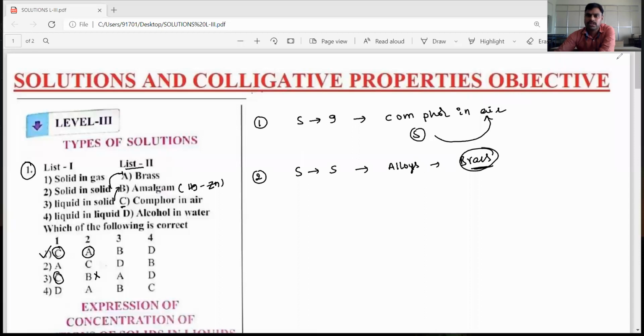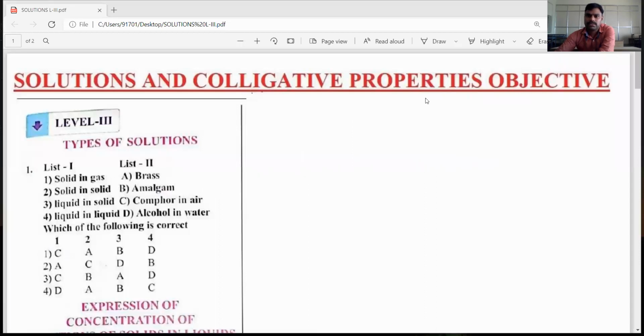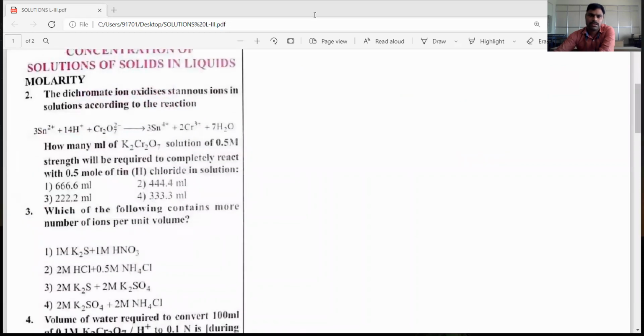What is the given second question? We have to find out related to the molarity concept and neutralization formula question. Let's see, dear students, dichromate ion means potassium dichromate, K2Cr2O7. It oxidizes Sn2+ into Sn4+. So how much amount of potassium dichromate solution is required when its concentration is 0.5 molar,